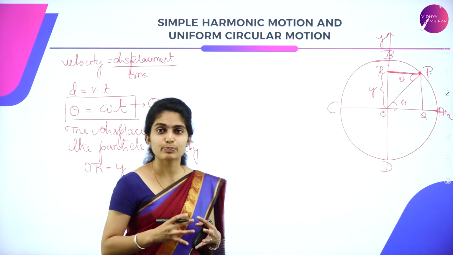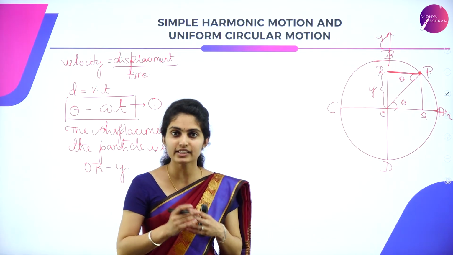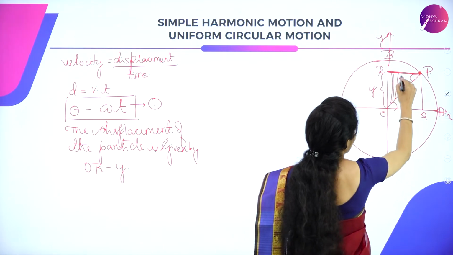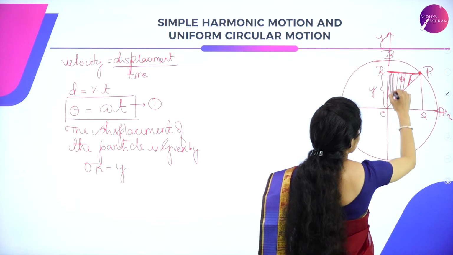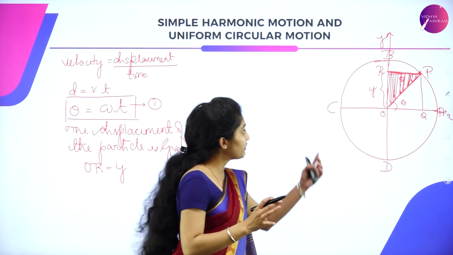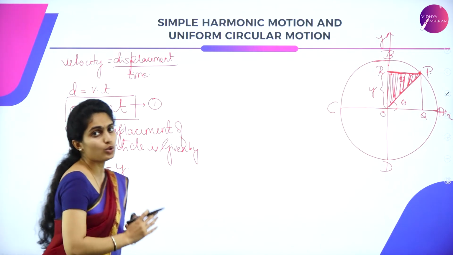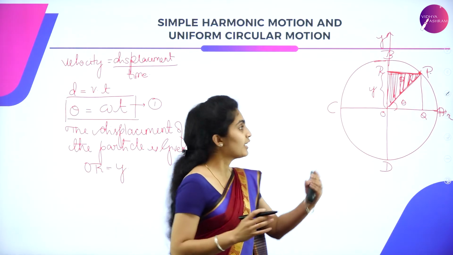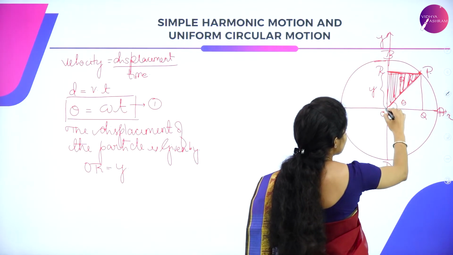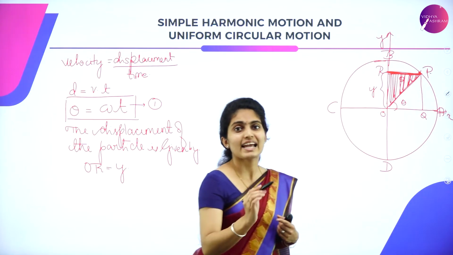So if this is the displacement which is given, then we will have to calculate for a certain triangle, where we are considering the displacement. That is, we are taking only this R and O region. This is the region we are considering for our reference for now. So what are the conditions? We have got OR is equal to Y, that is its displacement. And when we consider this triangle, what are the things we have got? This is opposite and this is hypotenuse, and this will be the base or adjacent.